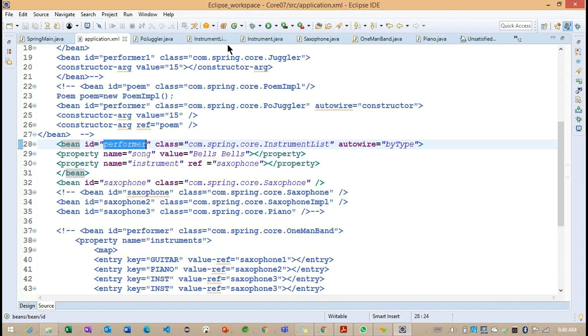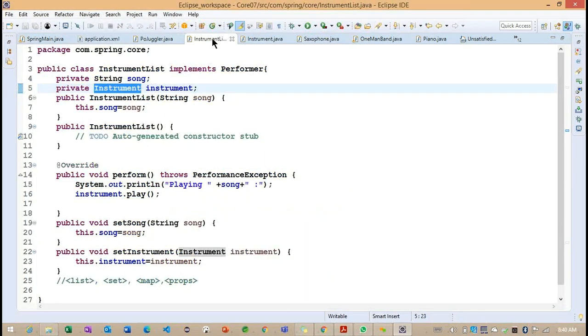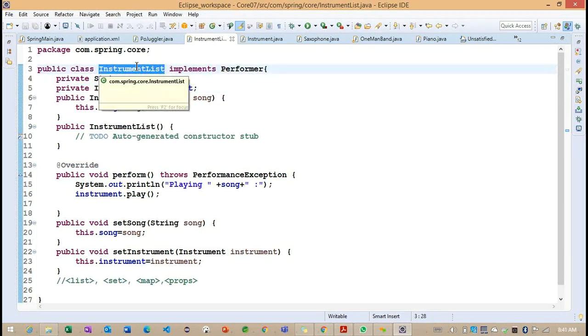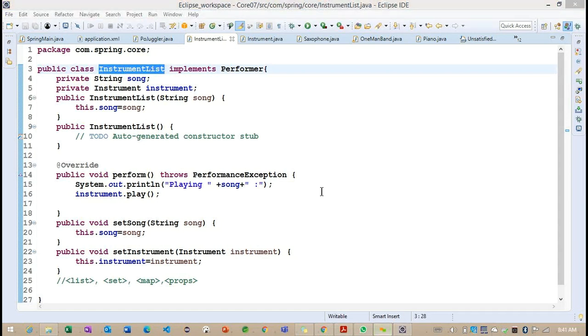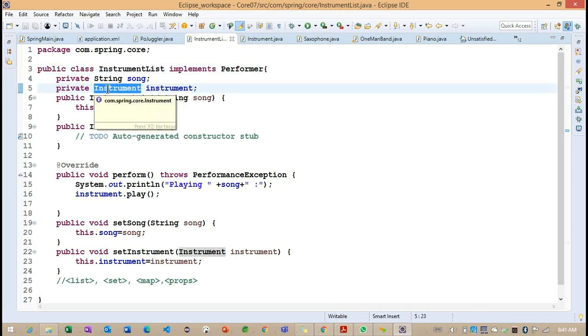For example, how many times I'm going to call this particular instrument list, the dependent object we need for each request. Getting the point. We need to create a new object for each request. This object we have only one, but the dependent object we need to change for each request here.